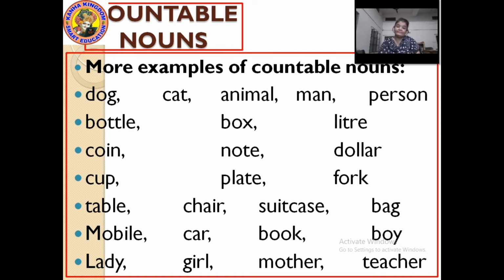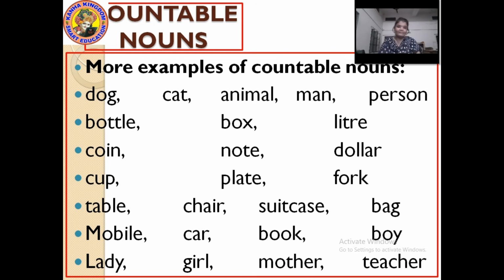Liter, yes, 2 liters of milk. 1 liter and 2 liters. Oil, petrol. So here liter will be singular or plural, but the uncountable noun attached with it will be in singular form. Coin, yes. How many of you like to collect coins?